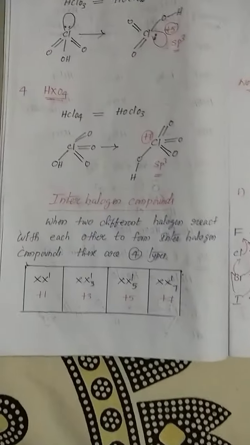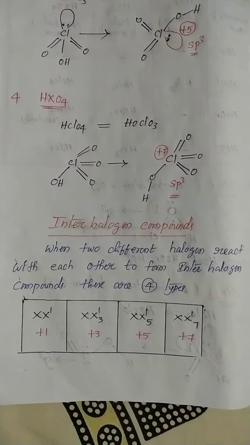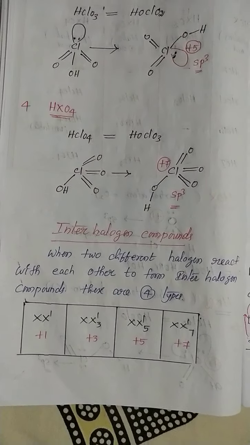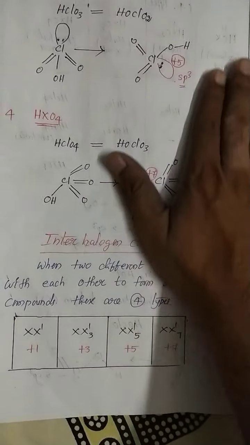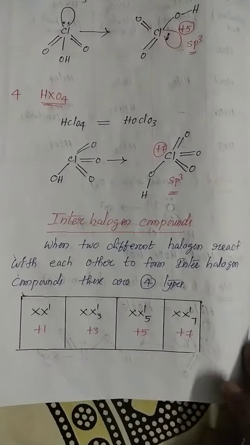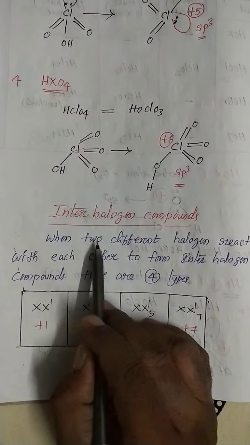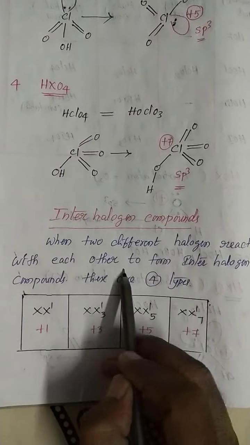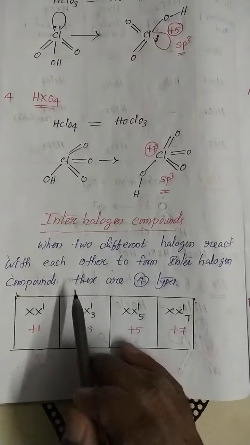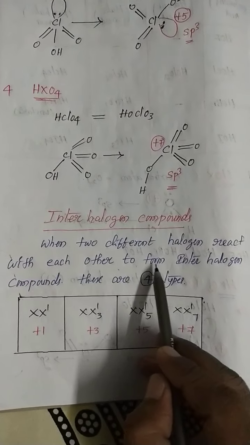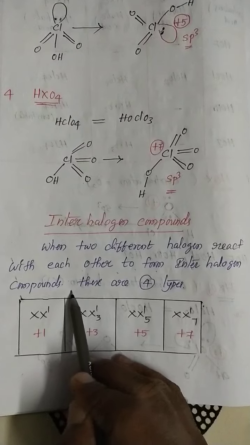Next, a most important area: interhalogen compounds. This is the last part of the halogen group. Already I said in the initial classes, when two different halogens react with each other, they form interhalogen compounds.